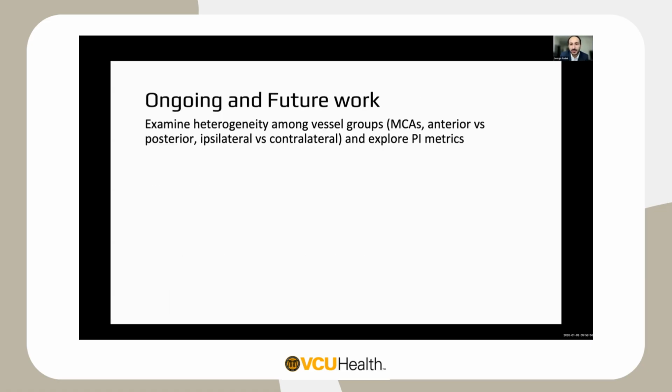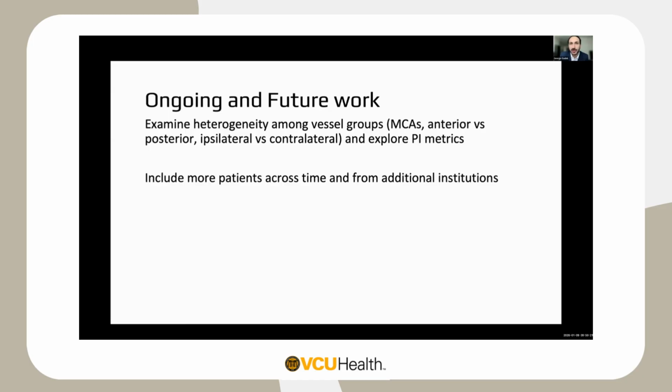So what we're doing next is, as I mentioned, looking through different vessels and exploring different metrics, seeing, for example, based on where someone's initial aneurysm is, or the side where their EVD is placed, whether that could specifically affect if we should be looking unilaterally versus bilaterally at some of these vessels, or anterior versus posterior circulation. We're including more patients.